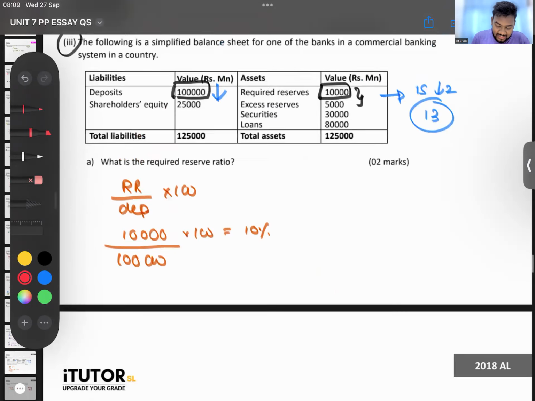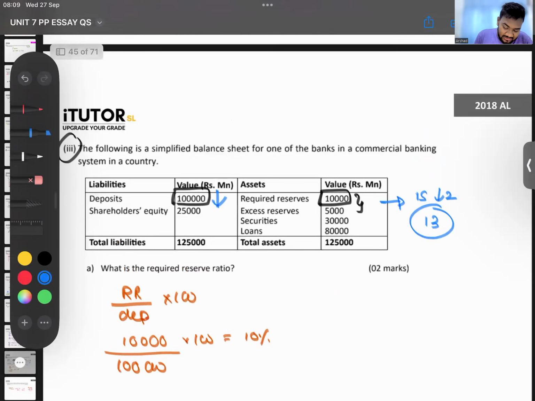So what will be the new numbers? The new numbers will be deposits are 98,000. Required reserves new number will be 9,800, 10% of that. Excess reserve new number will be